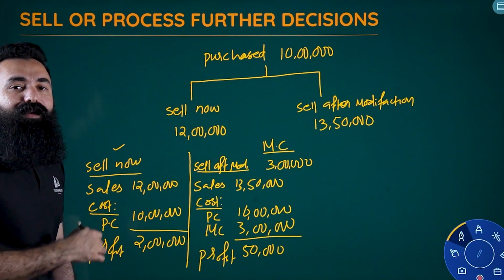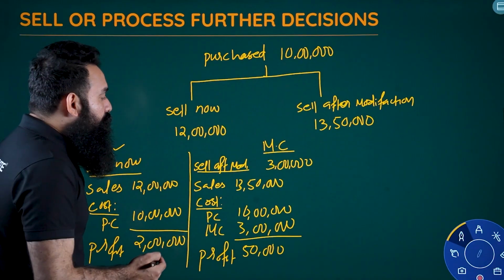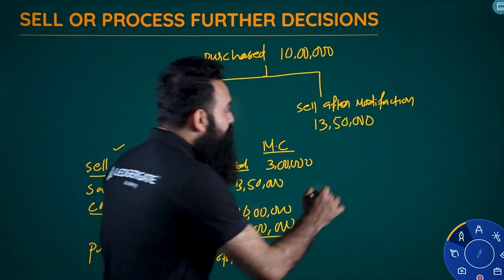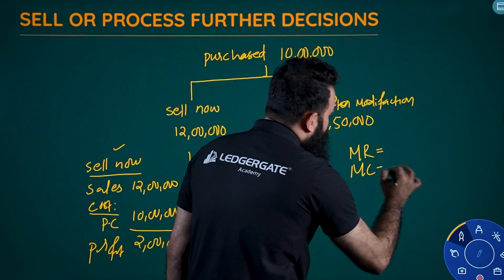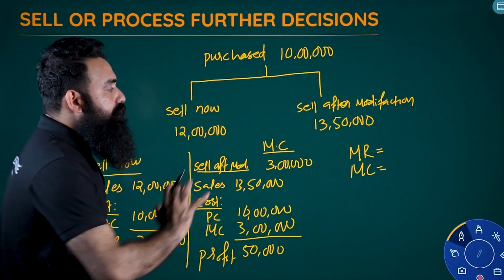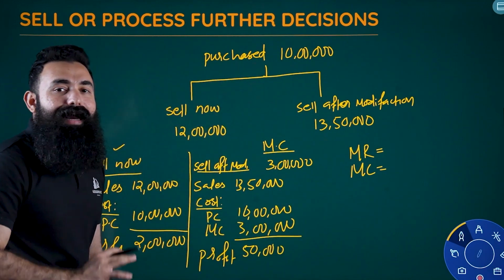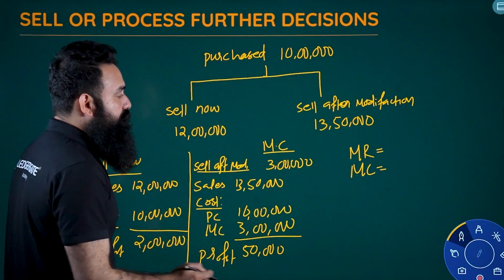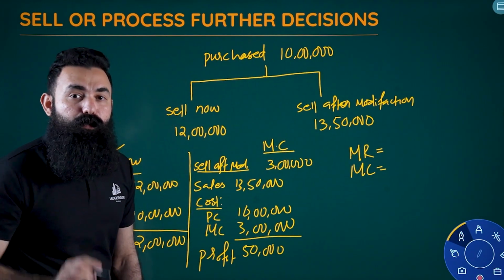But we can calculate this in another simple manner. We're going to calculate marginal revenue and marginal cost out of it. What do you mean by marginal revenue? What are the benefits we can get as part of this modification? Marginal cost means what are the additional costs and losses we are incurring as part of this modification. Marginal revenue we can get in the form of increase in revenue or decrease in cost. Both are benefit for us.